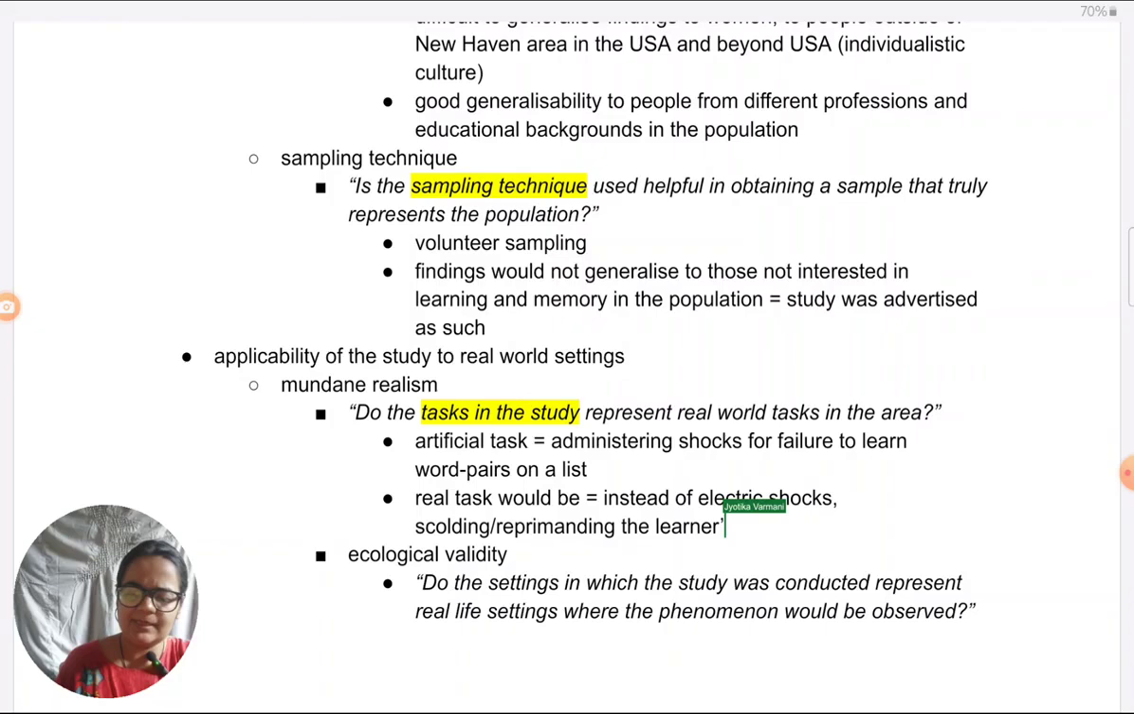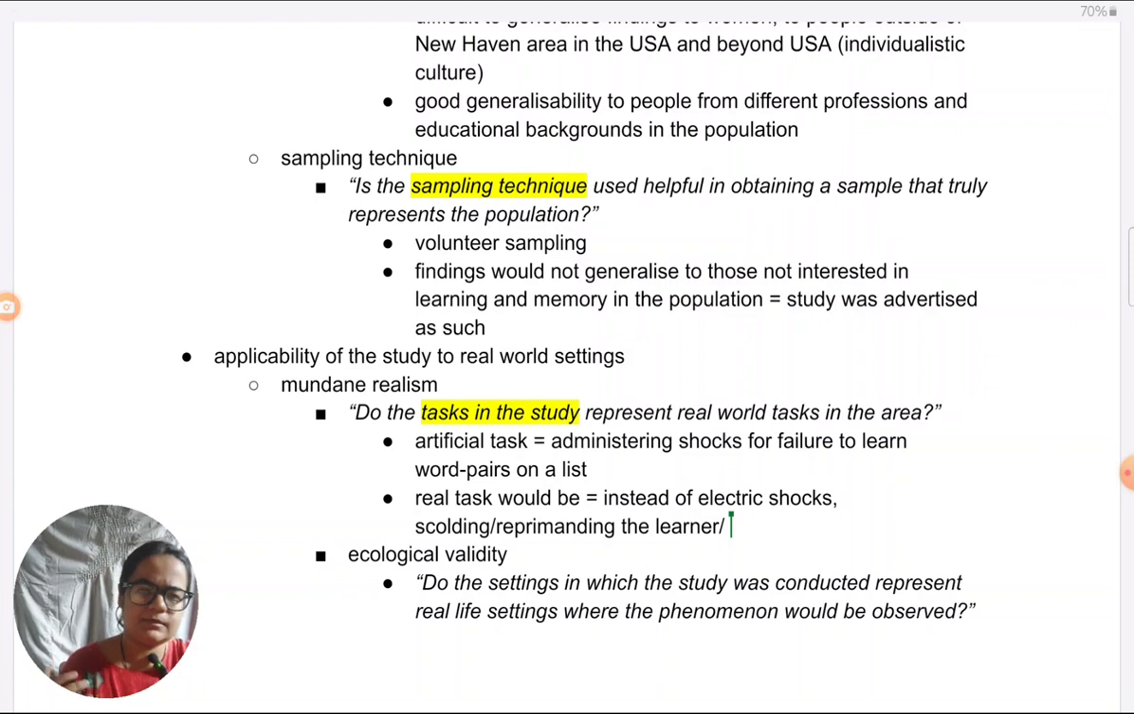or alternatively, if electric shocks have to be kept, because Milgram wants to see the gravity of obedience, to what extent people would be destructive, in that case the task could have been more realistic. Instead of learning and memory, something like people are pretending to do some sort of security breach or national breach, and in that context they are being given shocks.